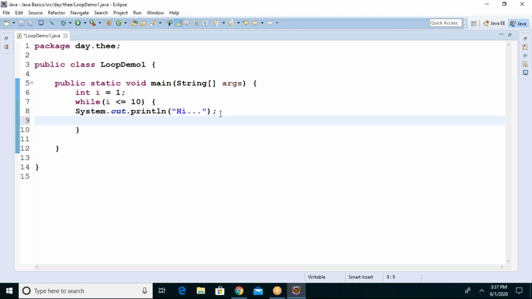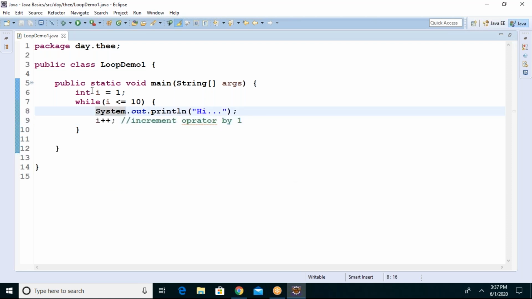If you want to stop, you need to make the i value reach 11. So just say i plus plus. This is the increment operator. It always increments the value of i by 1. Initially you have 1. When you say i plus plus, the i value will become 2. It will be printed when i equals 1 and then incremented to 2. So 2 is less than or equals to 10. Again it will print.